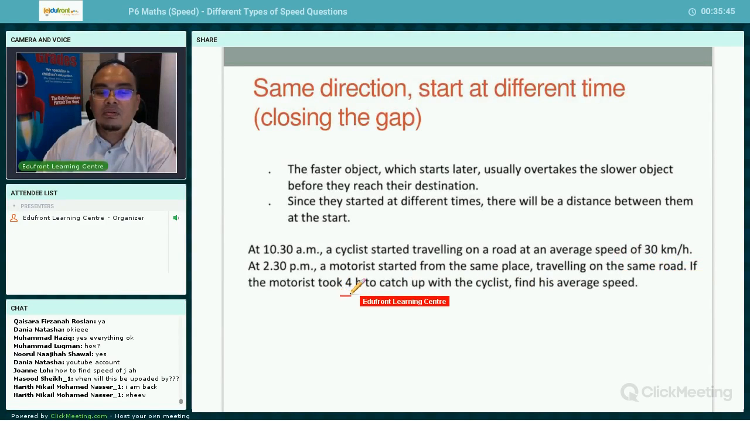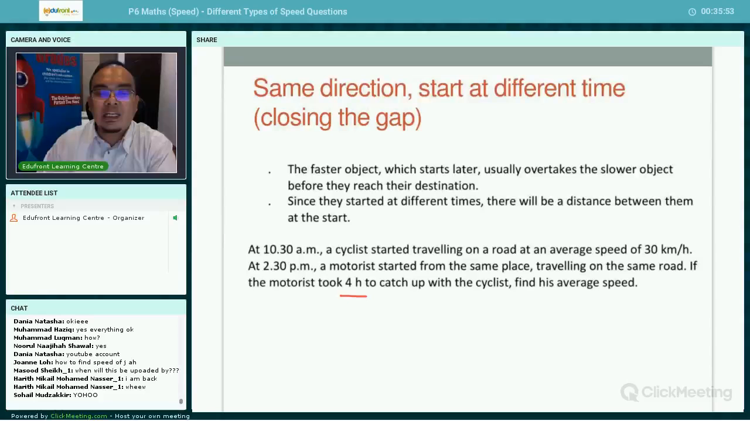If the motorist took 4 hours to catch up, in this question we note that the speed of the motorist must be faster than the speed of the cyclist, right? That is why even though the motorist starts later, eventually it can catch up or overtake the cyclist. And how long does it take? The motorist took 4 hours to catch up with the cyclist.